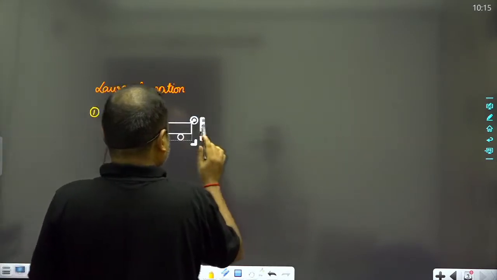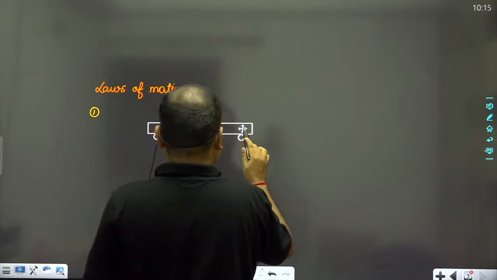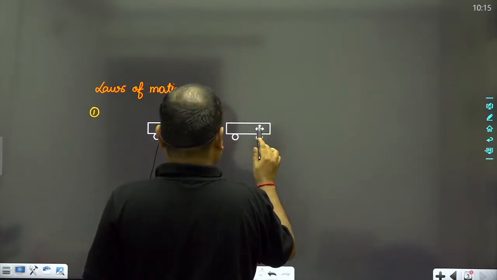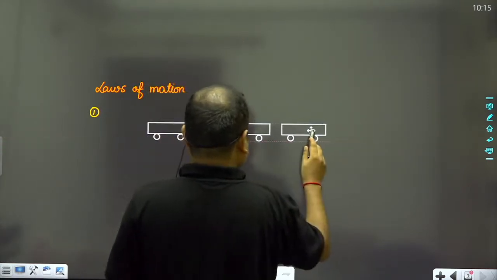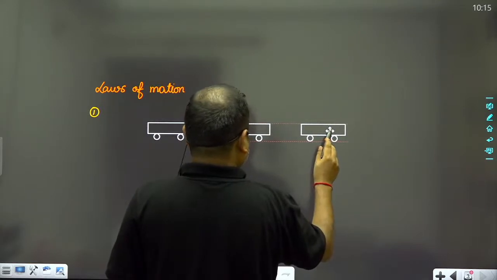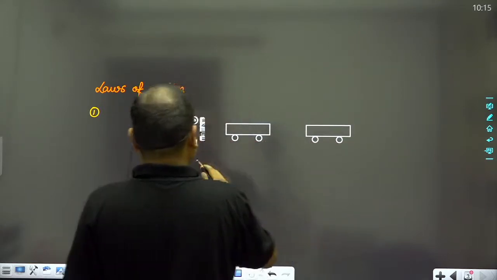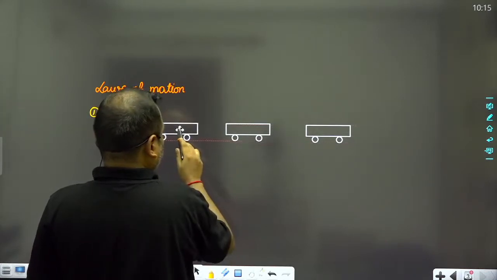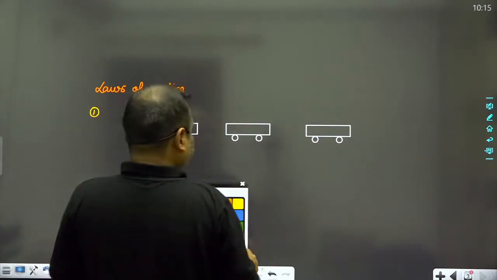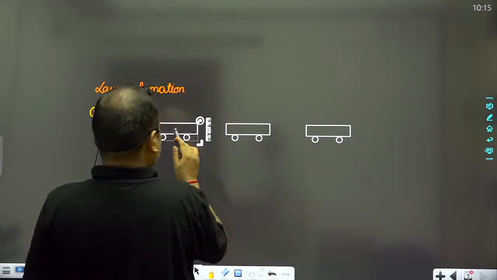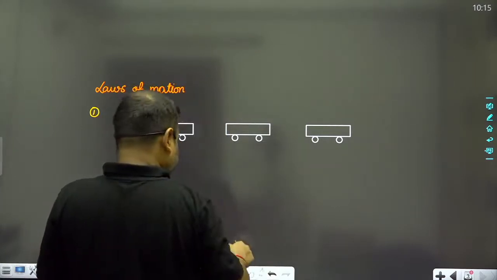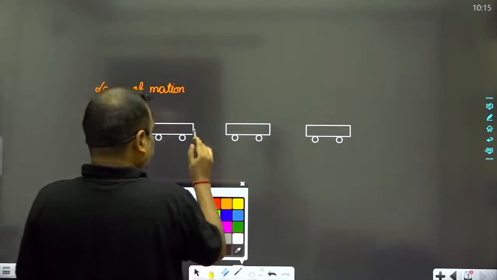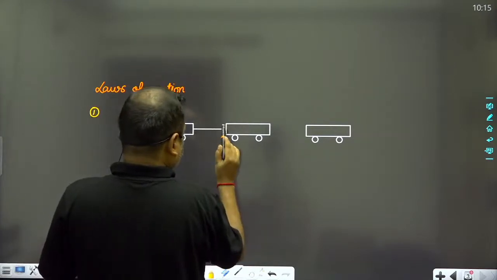So this is the train, actually. Guys, you will have to find out the tension in the string that is connecting these three coaches of the train.